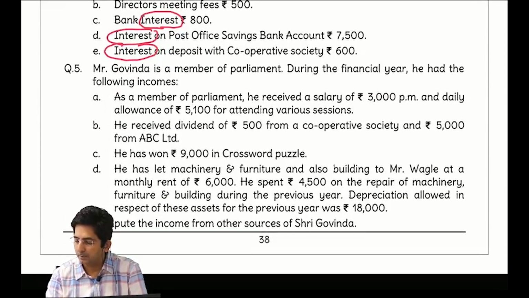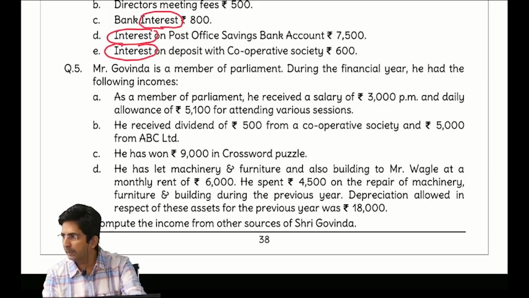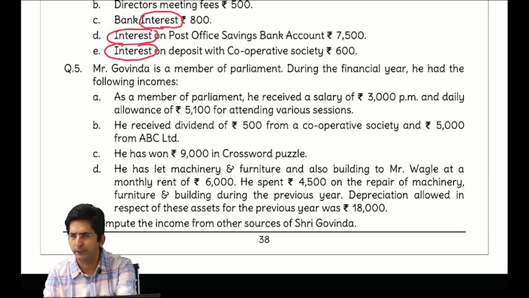First, as a member of parliament he got salary and daily allowance. Salary taxable, daily allowance exempt under section 10(17). Then dividend from cooperative society. See, dividend income is always taxable. Whether it is from an Indian company, foreign company, cooperative society, all dividends are taxable.